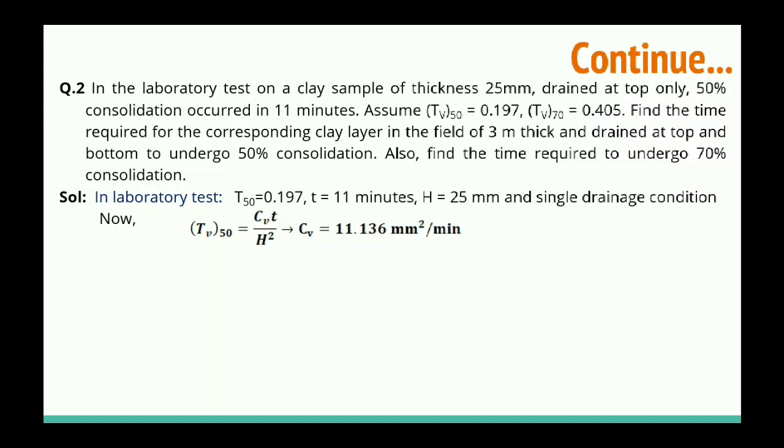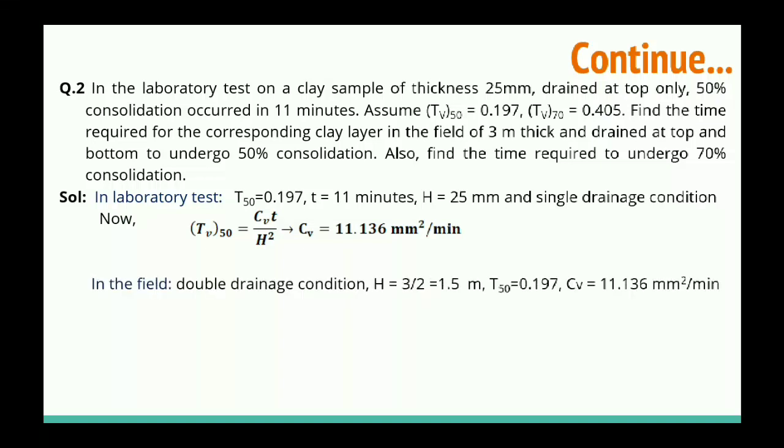Right. And now we will discuss the field. In the field there is a double drainage condition, so for double drainage we have to take H as 3/2, because the clay layer in the field is 3 meter thick. So now it is the case of double drainage. The water will take the maximum distance, not 3 meter, it will take 1.5 meter, because water can go from top and bottom.